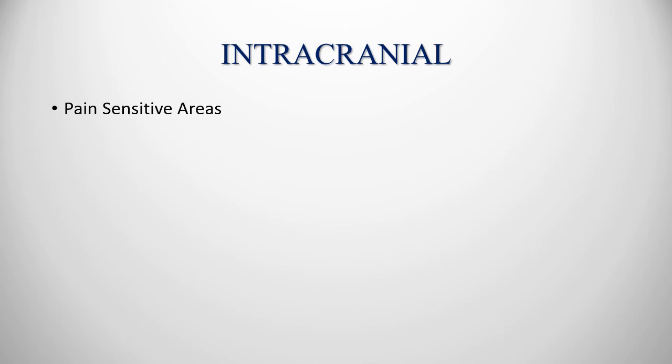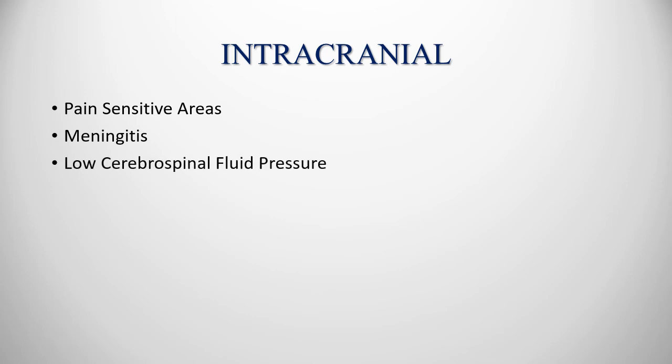Now let's discuss some of these intracranial headaches one by one. First one, headache of meningitis. This is one of the most severe headaches of all. It results from meningitis, which causes inflammation of all the meninges, including the sensitive areas of the dura and the sensitive areas surrounding the venous sinuses. Such an intense headache can cause extreme pain referred over the entire head. Now the next one is headache caused by low cerebrospinal fluid pressure.